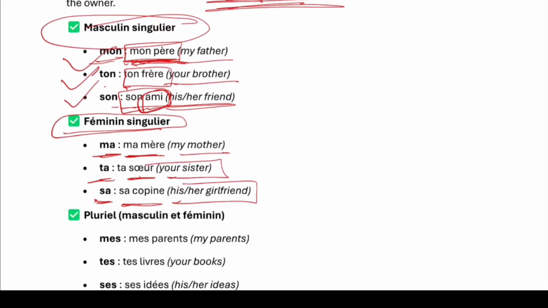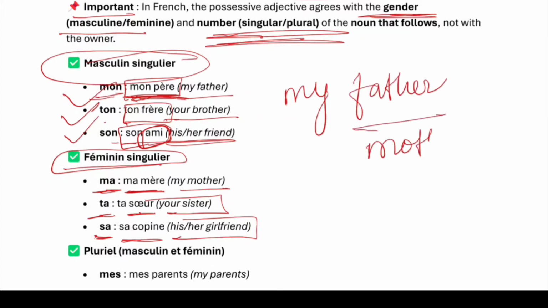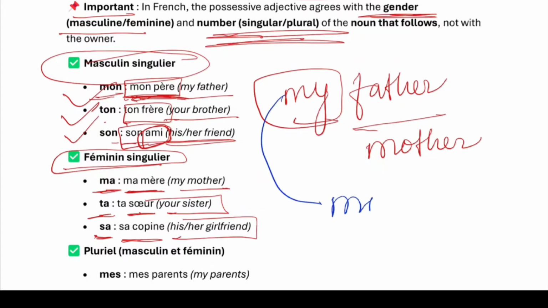Now I'll tell you something I was already discussing in the beginning. I told you about my father, and we also say my mother. So my is your possessive adjective in English, but in French it doesn't remain the same. For my father, in French, we will say mon père.